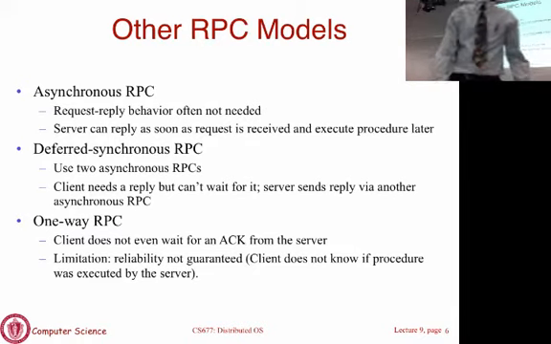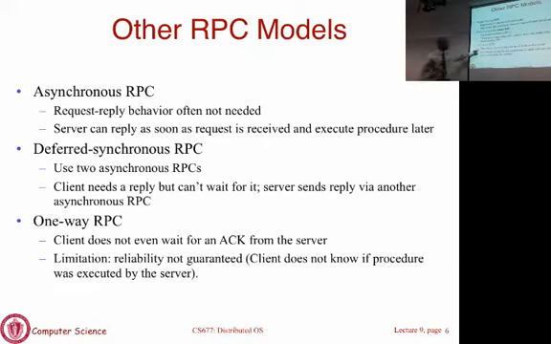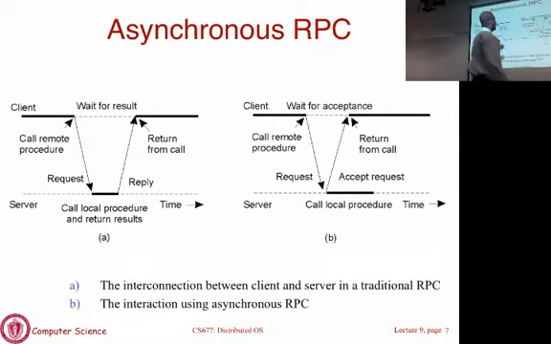Okay. So the last one is one-way RPCs. Here the client does not even wait for an acknowledgement from the server. You simply send the call and you continue execution, which if you think about it here, once this message goes out, you just continue execution. You're not even waiting for an acknowledgement. So this is why it's referred to as one-way RPCs.